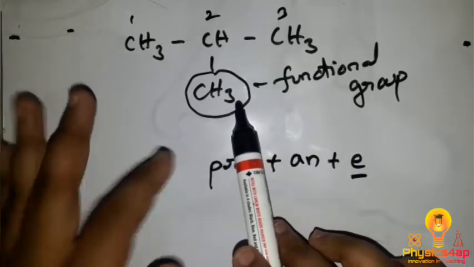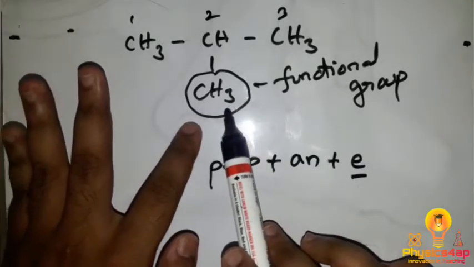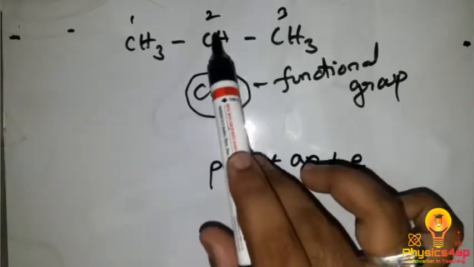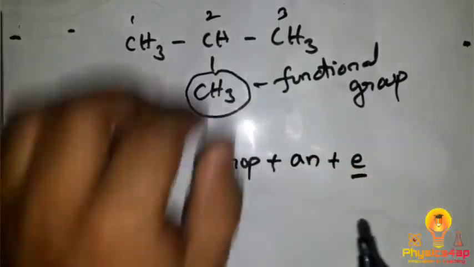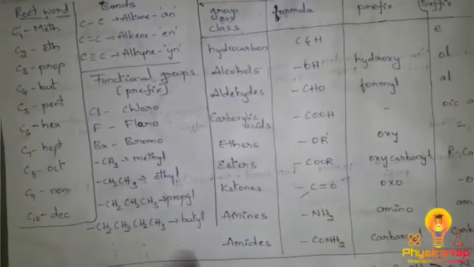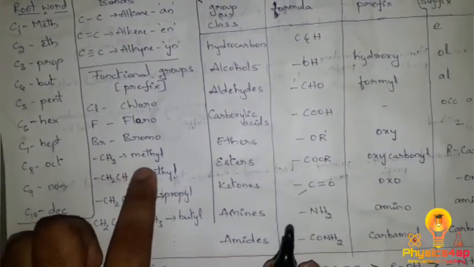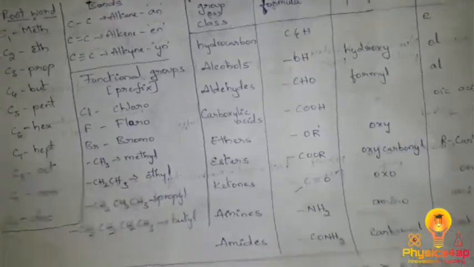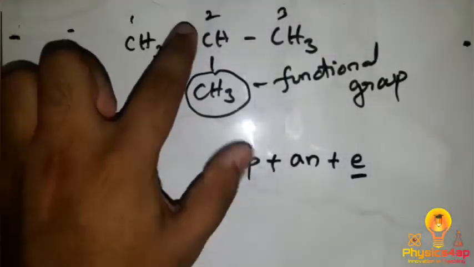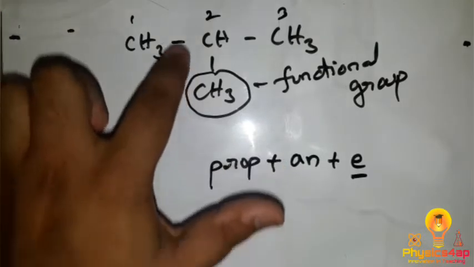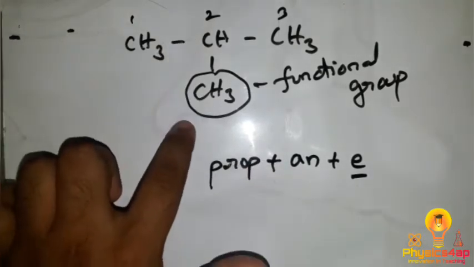prefix. So we have a CH3 functional group over here, which is in the position which we call numerical 2. So as CH3 we have a functional group, then we call it methyl, and it has a numerical number 2. That's at the second position we have a CH3 methyl group.